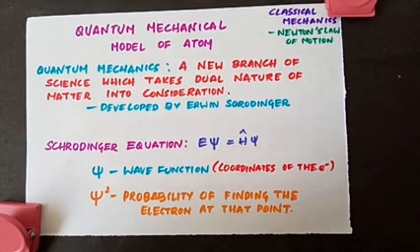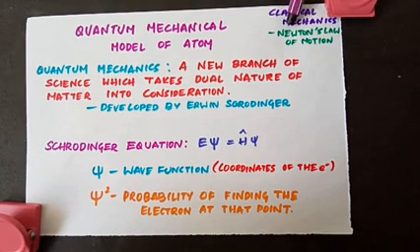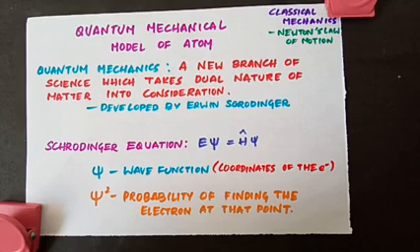So all you have to understand is there are two types of mechanics. One is classical mechanics, the other one is quantum mechanics. This classical mechanics is based on Newton's law of motion, and this successfully explained the orbital motion of macroscopic particles like planets. But this could not explain the microscopic particles like electrons' motion or orbit around the atom.